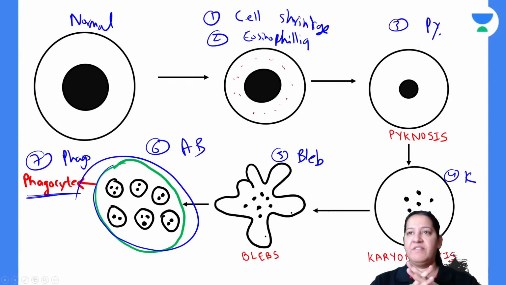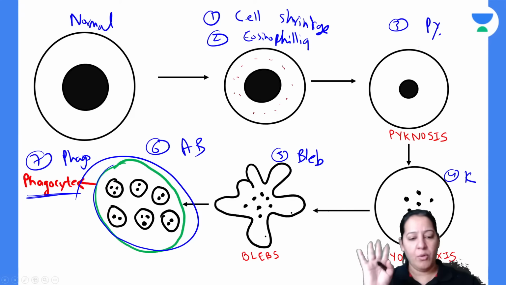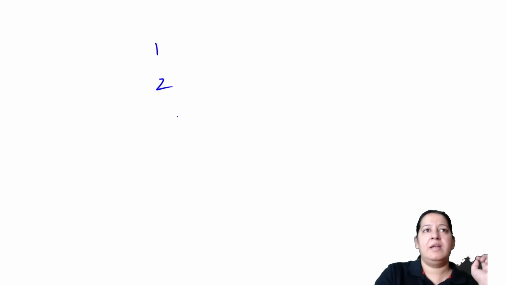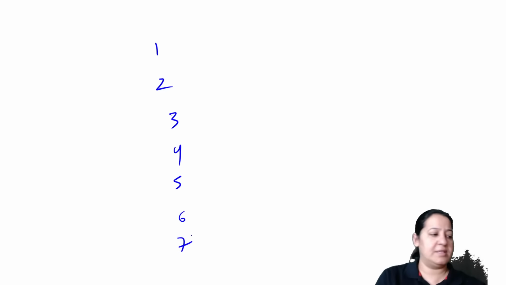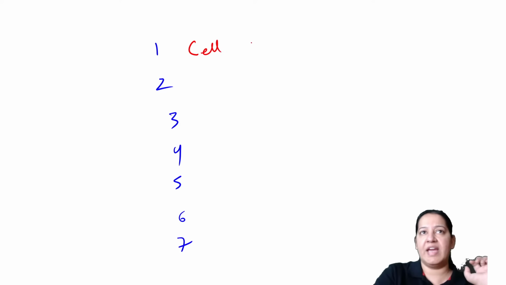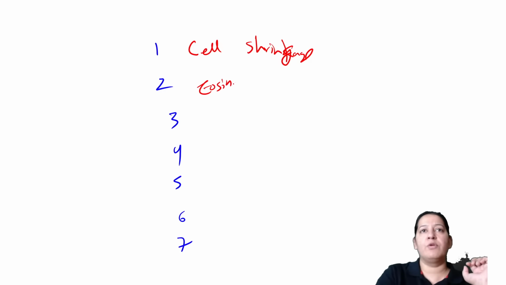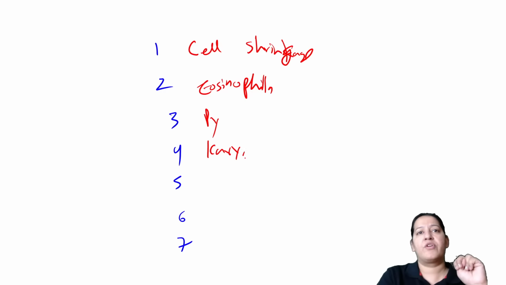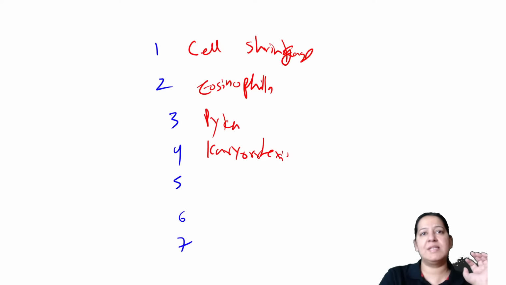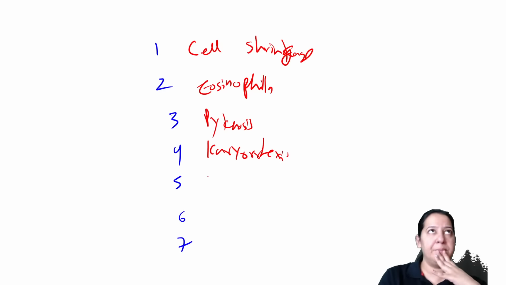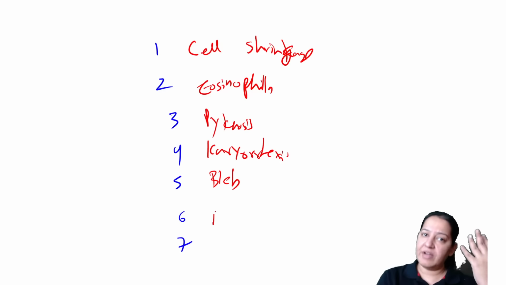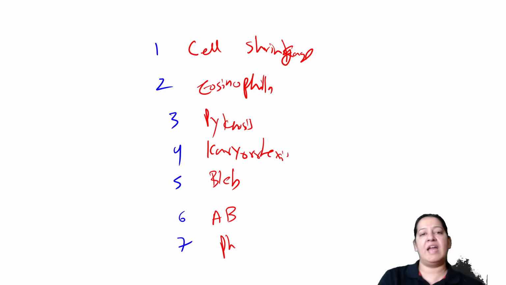Everyone give me a thumbs up. Can you identify them in sequence? Now, okay, I will write it down. The seven features: the first is the cell shrinkage. You can imagine. The second is eosinophilia. Very good, Sufi. After eosinophilia, the two nuclear changes, pyknosis and karyorrhexis. After that, what was there? After pyknosis and karyorrhexis, bleb formation. After bleb, apoptotic bodies formation, and in the end, phagocytosis.